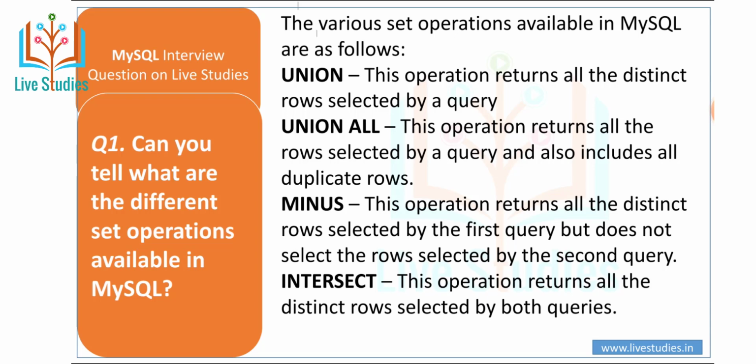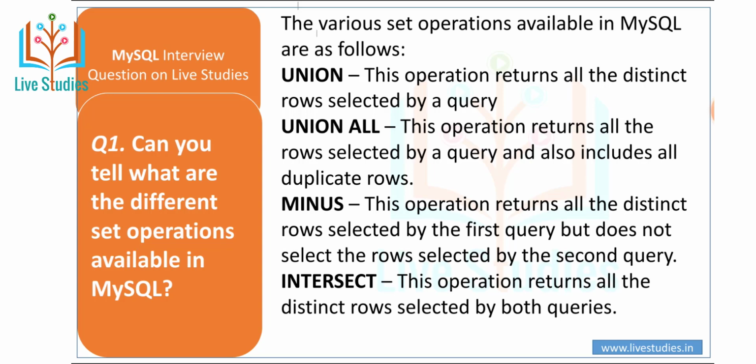The various set operations available in MySQL are as follows: union all, minus, and intersect. Union means this operation returns all the distinct rows selected by a query. Union all means this operation returns all the rows selected by a query and also includes the duplicate rows. Minus means this operation returns all the distinct rows selected by the first query but does not select the rows selected by the second query. Intersect means this operation returns all the distinct rows selected by both queries.